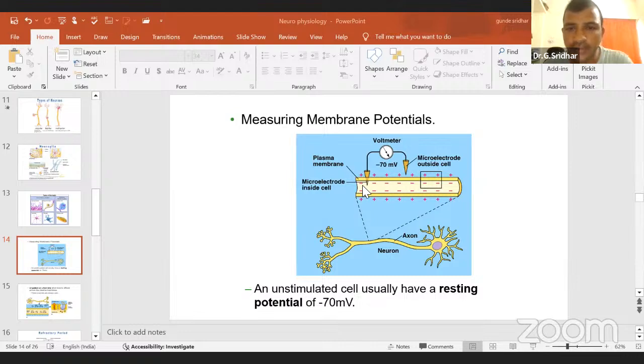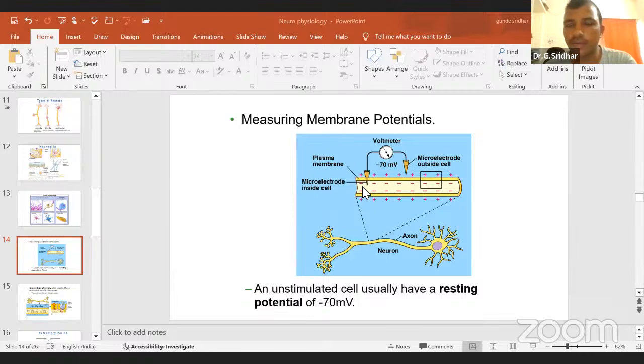Then you can see inside, you are finding the negative charge. Why? Chloride ions are very less. You won't find chloride ions more, you will find very less chloride ions. More or less the chloride ion concentration will be the same in and out. Next.